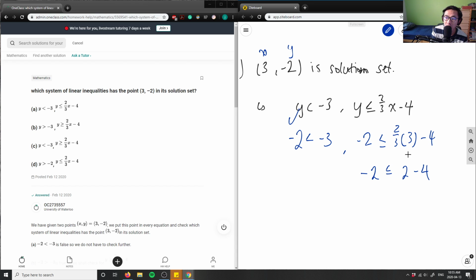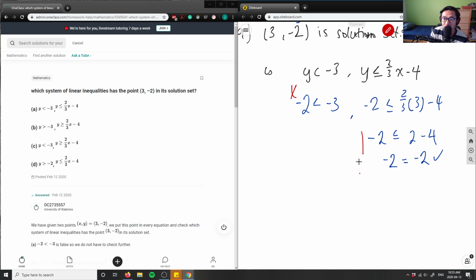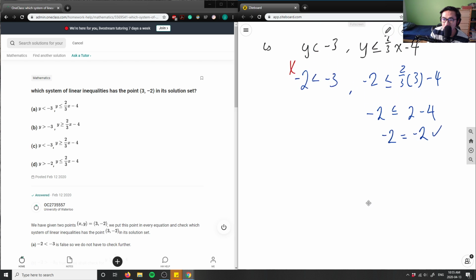And then -2 actually equals 2 minus 4, right? -2 in this case. So that's okay. Let me just check my solution here first. -2 is this less than this here. -2 is greater, or here it says here -3 is greater than -2. This is actually wrong, right? Because I have here -3 is less than -2, not greater than, which means this here condition is wrong, which means A is not the correct answer. So I don't know why I wrote a check mark here. That's my fault. I think I got thrown off by the negative sign. So sorry about that. So A is incorrect here.